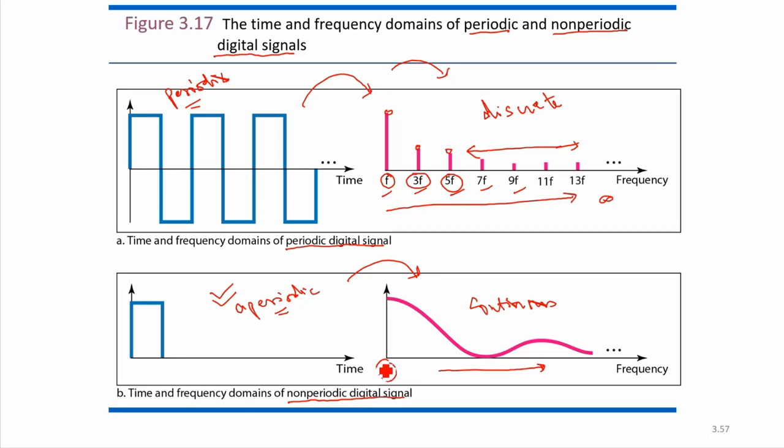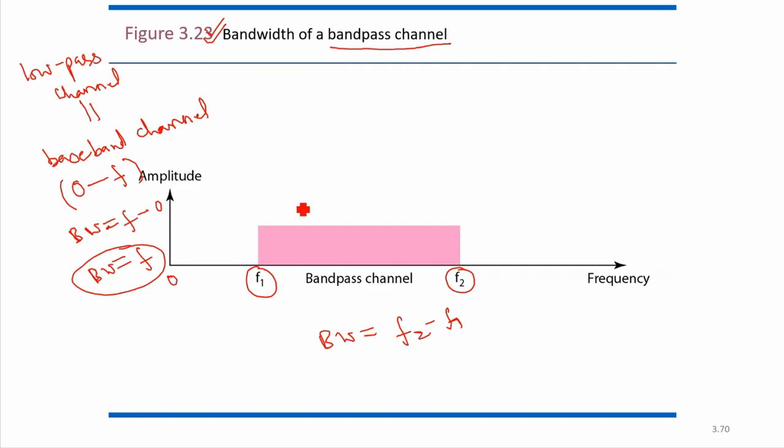If this is the case, starting with 0, and we want to send this signal, this was the band channel bandwidth, and our signal bandwidth is like the previous one that we have just gone through. It will be like an analog signal.